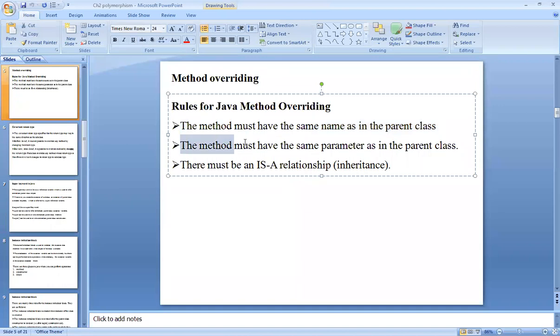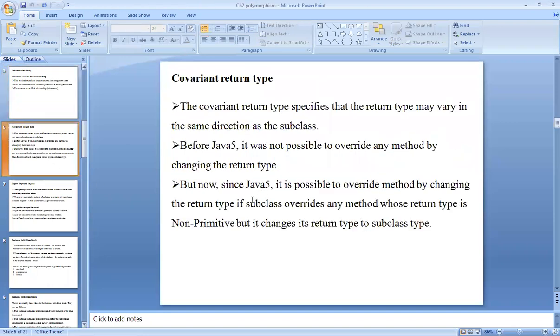Then the second rule, the method must have the same parameters as in the parent class, and it must have an IS-A relationship, meaning it must be present through inheritance. So these are the three rules we applied for method overriding. And after that, we saw a simple program for covariant return type.